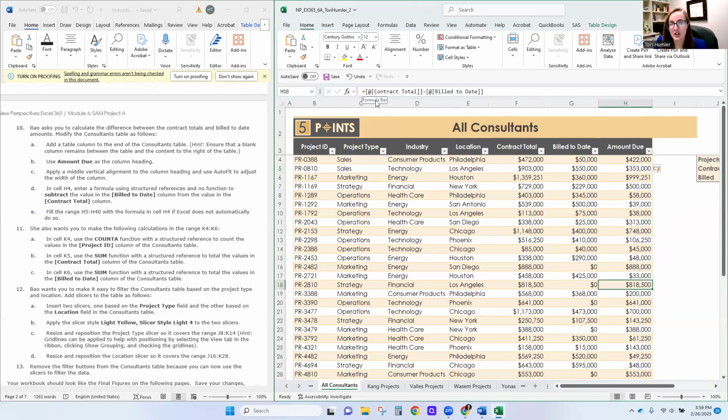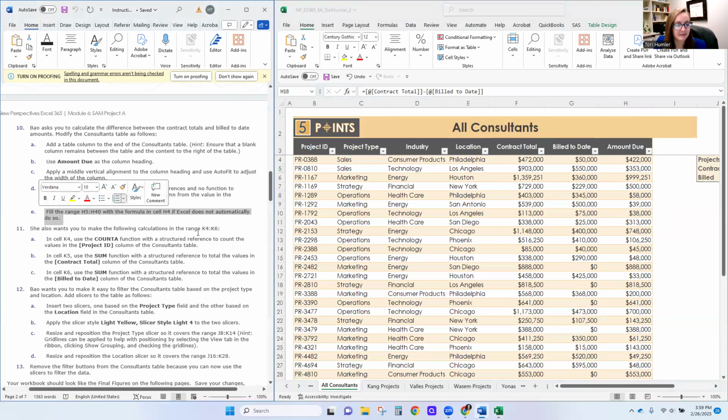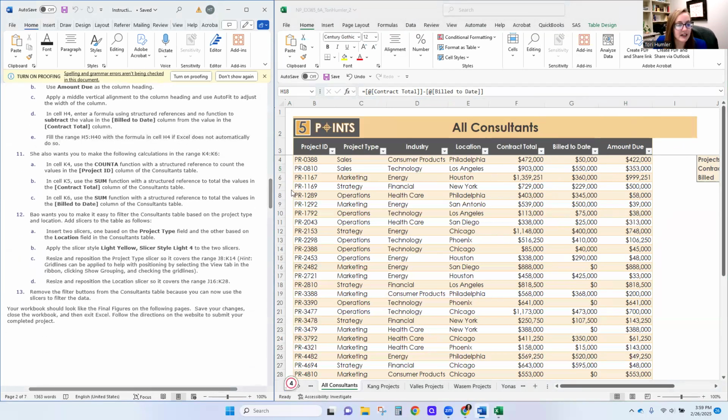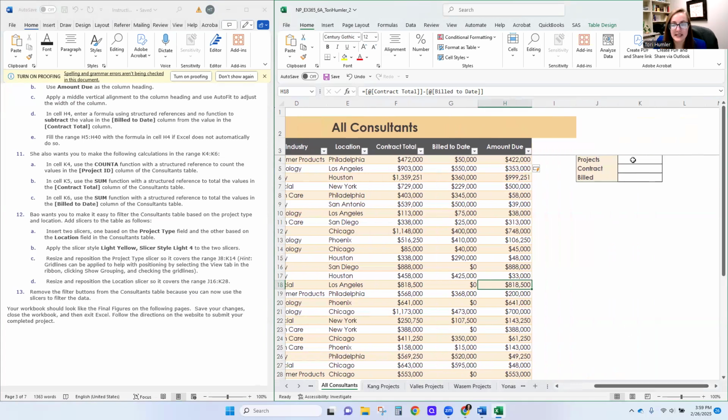It's saying the contract total at that spot minus the billed to date at that spot. So it's a very handy formula in tables. So that automatically happened for step E. Moving on to step 11. She also wants you to make the following calculations in the range K4 through K6. So I'm going to come over here, K4 through K6.